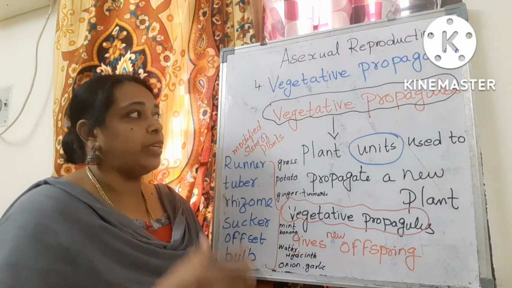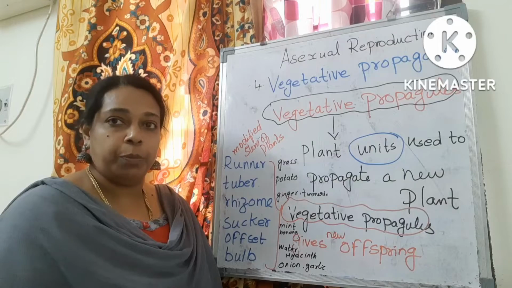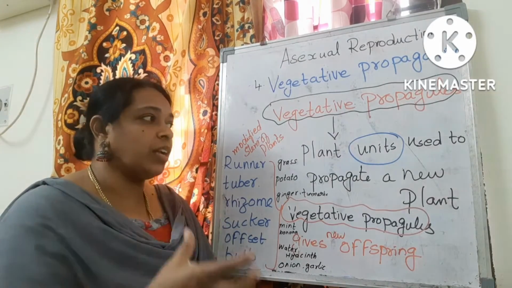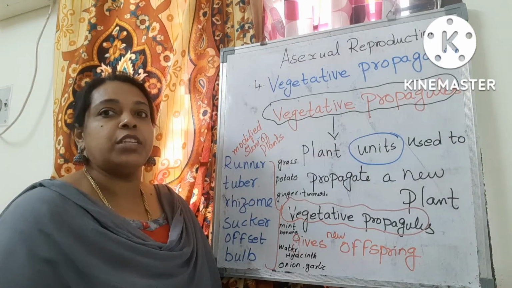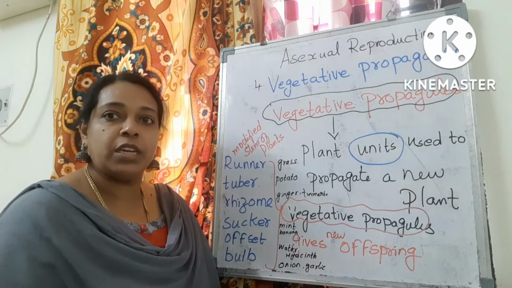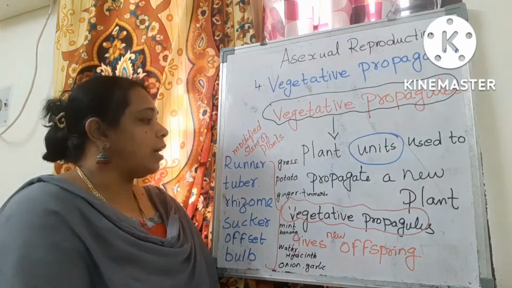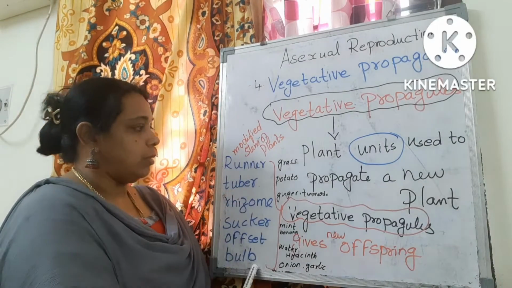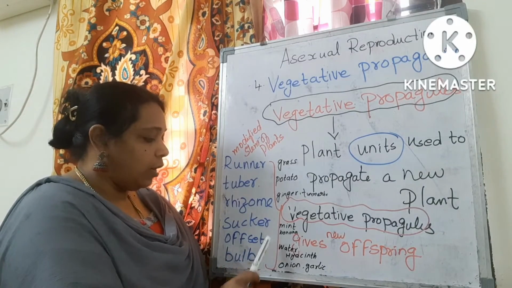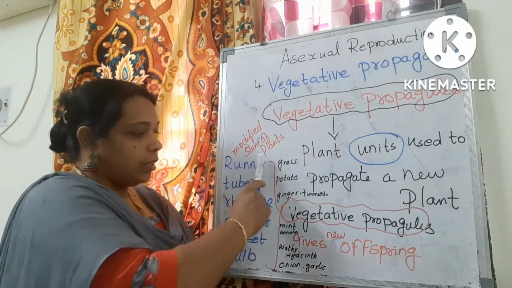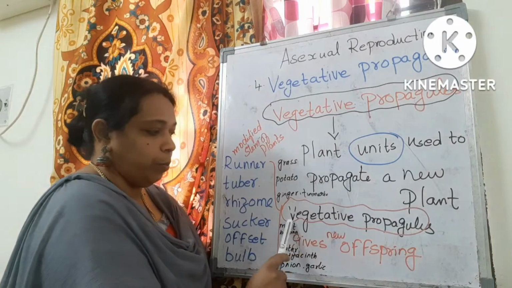If you are asked what a vegetative propagule is: a vegetative part or unit of a plant which is used to propagate a new plant is known as a vegetative propagule. Here is a list of propagules: runner, tuber, rhizome, sucker, offset, bulb. These are the vegetative propagules.